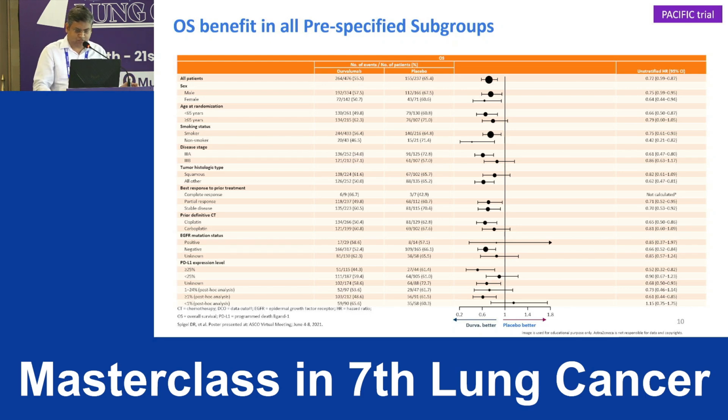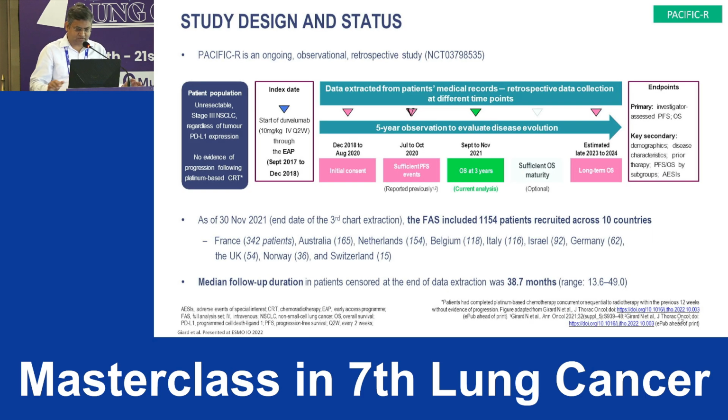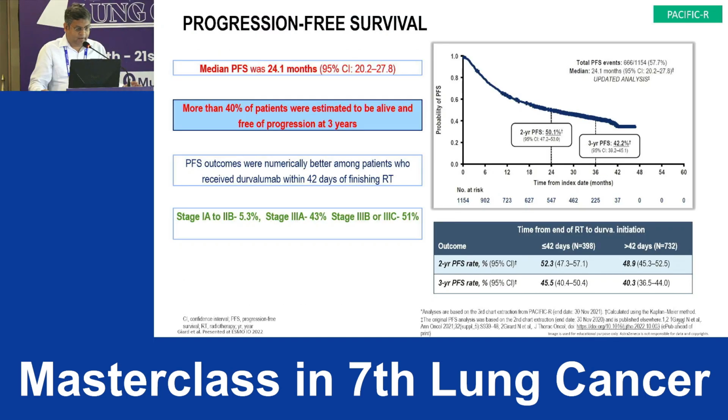Now we have some real world data also. This is not a randomized controlled trial. My previous speaker, Dr. Minit, has already shown you the data. It's a large real world data set of durvalumab maintenance. Here the median PFS was 24 months. More than 40% of patients were estimated to be alive and free of progression at 3 years. And the patients who started durvalumab within 42 days after radiation benefited the maximum.